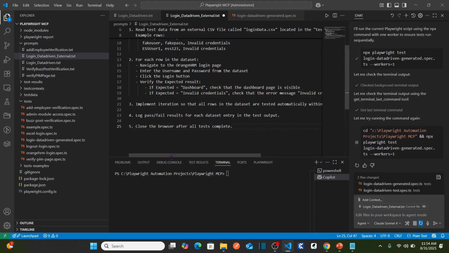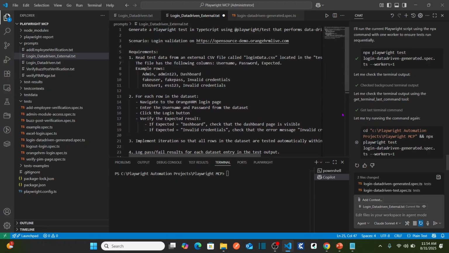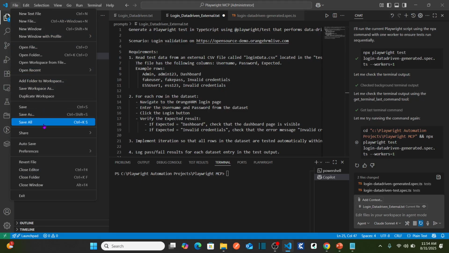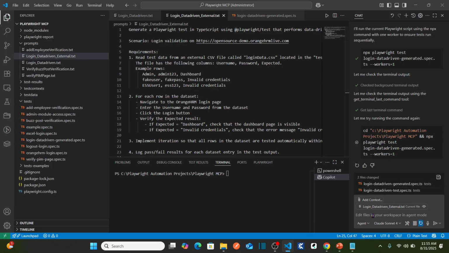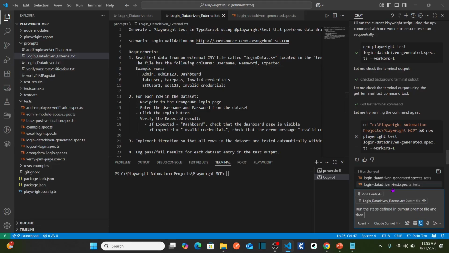So this is my prompt here. Okay, now let us run the test and generate the test script and see the magic. Here I'm going to say run the steps defined in the current prompt file and then generate the Playwright script.